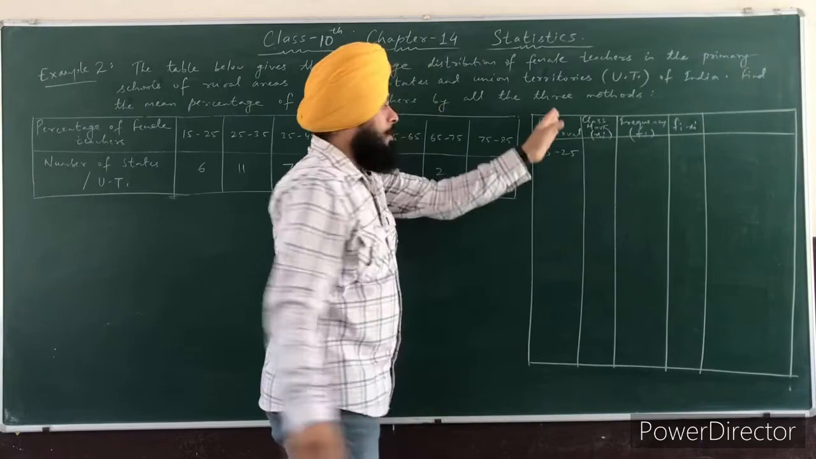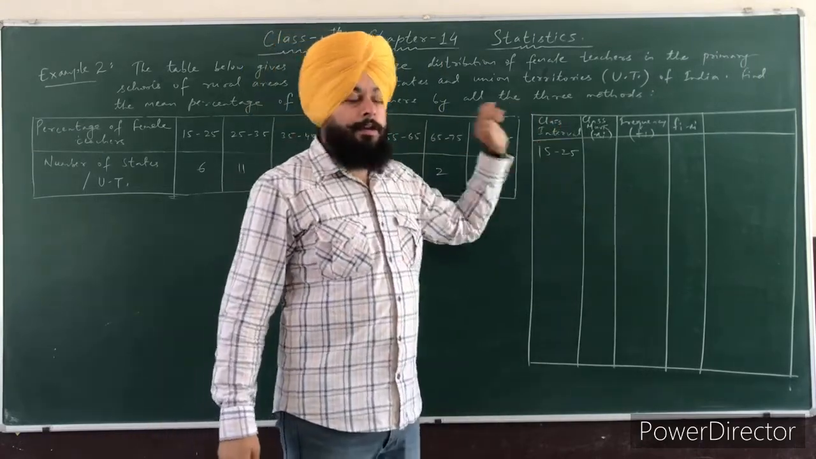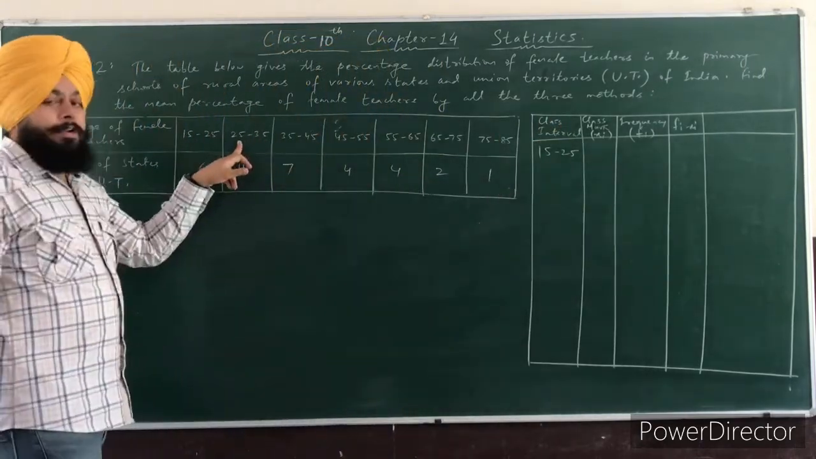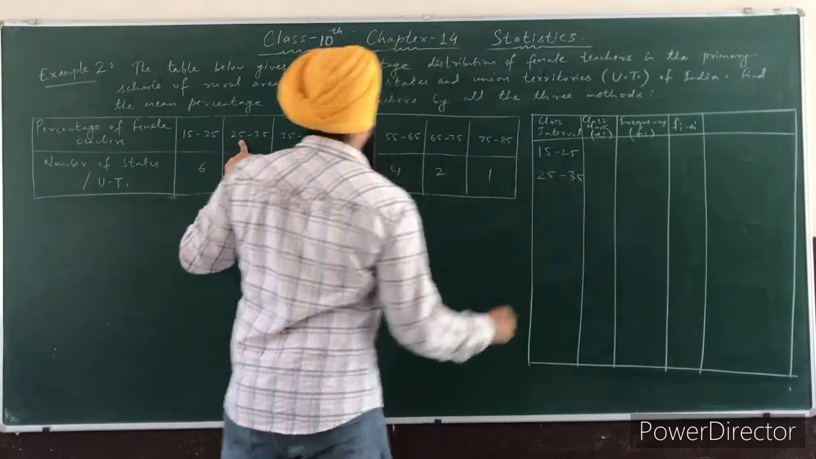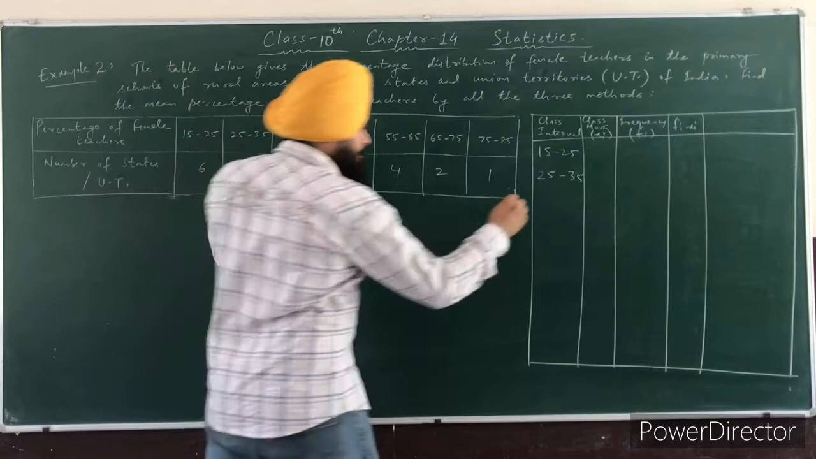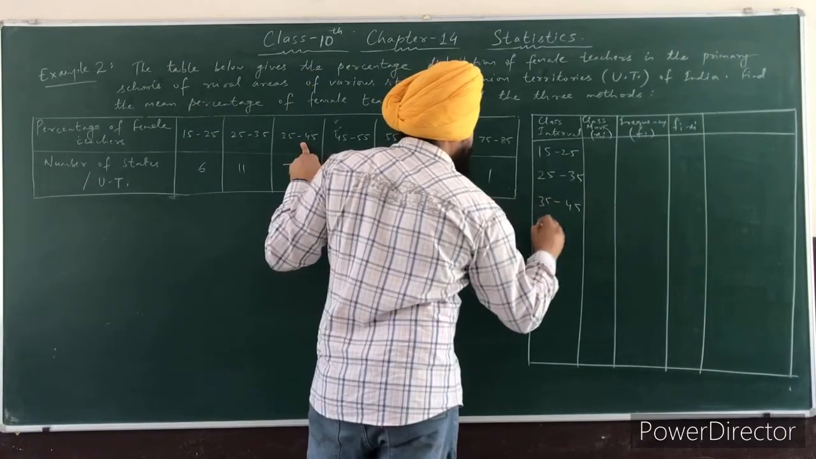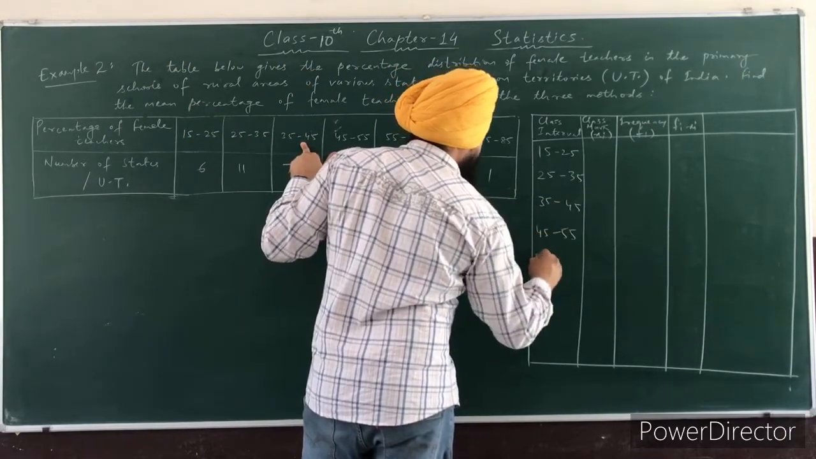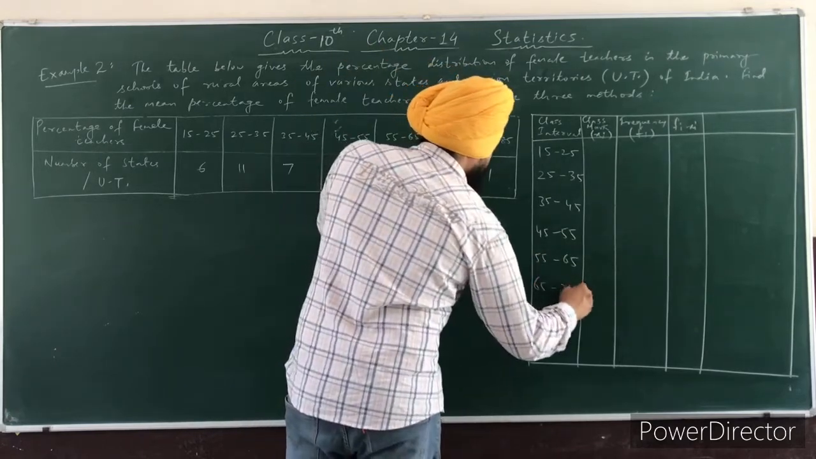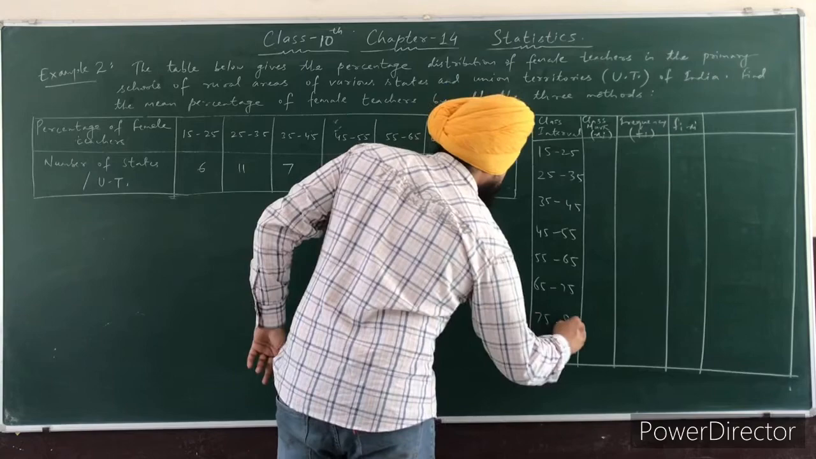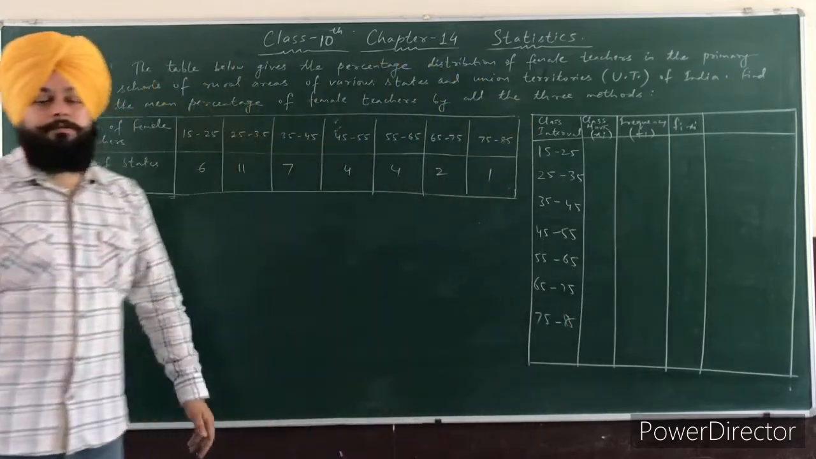So we make the first column of the class interval. Clear? Second interval is 25 to 35. Third interval is 35 to 45. Next 45 to 55. Next 55 to 65. Then 65 to 75. And the last one is 75 to 85.